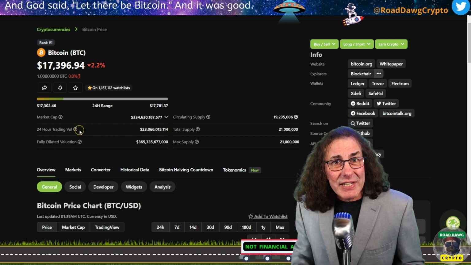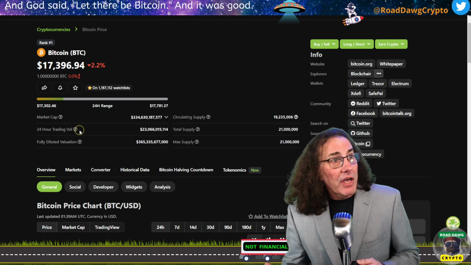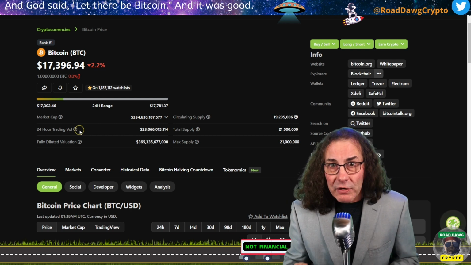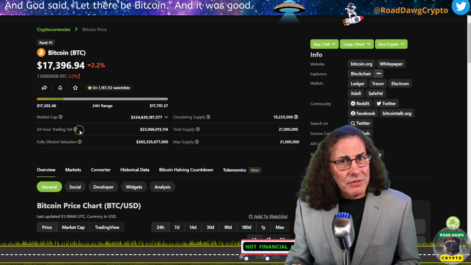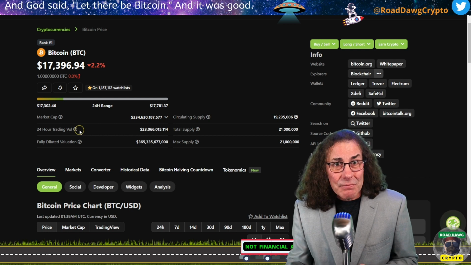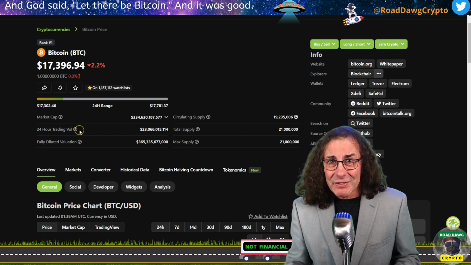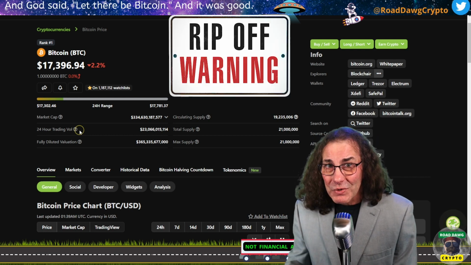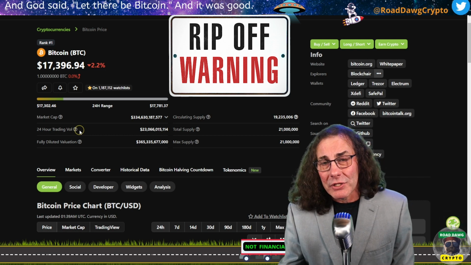Because if the market is liquid, it means that the market's competitive and there's lots of buyers and sellers, ready and willing to trade. But if there's a low liquidity, then there's likely to be a big spread between the actual asking prices and the bid prices. And basically, you're going to feel a little ripped off because you can't seemingly get a fair value when you buy or sell because of this.